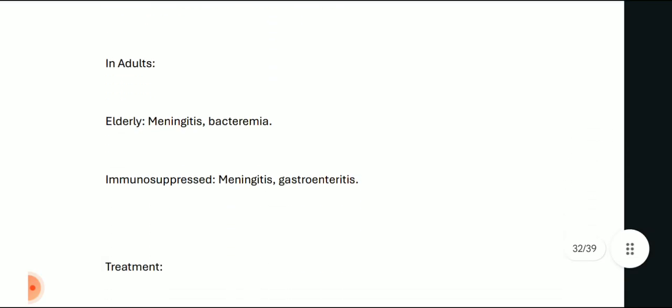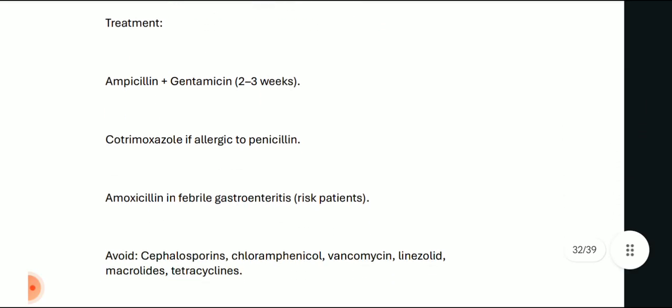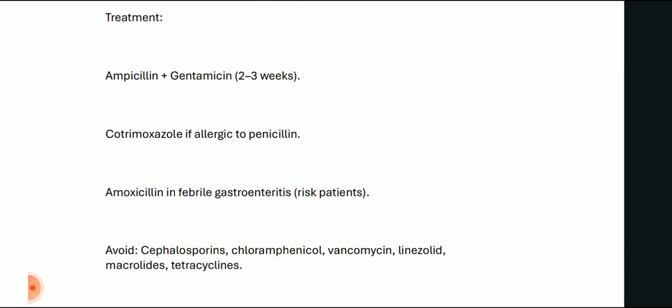In adults and the elderly, meningitis or bacteremia is common, and in immunosuppressed conditions, meningitis or gastroenteritis is again seen. Treatment is by ampicillin and gentamicin for 2 to 3 weeks, cotrimoxazole if allergic to penicillin, and amoxicillin in febrile gastroenteritis in at-risk patients. We have to avoid cephalosporins, chloramphenicol, vancomycin, linezolid, macrolides, and tetracyclines.